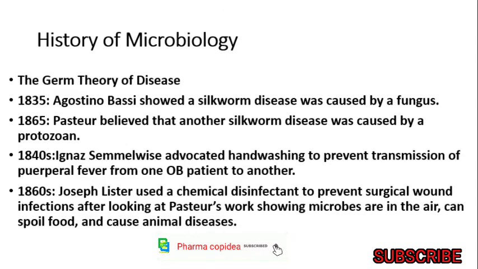In continuation with the history of microbiology, the germ theory of diseases was given. In 1833, Agostino Bassi showed that a silkworm disease was caused by a fungus. Later, in 1865, Pasteur believed that another silkworm disease was caused by a protozoan. In the 1840s, Ignaz Semmelweis advocated hand washing to prevent the transmission of puerperal fever from one obstetric patient to another. Later, in the 1860s, Joseph Lister used a chemical disinfectant to prevent surgical wound infections.